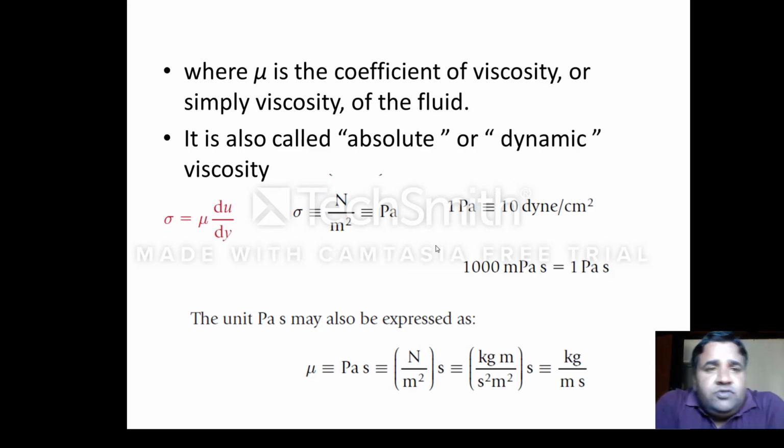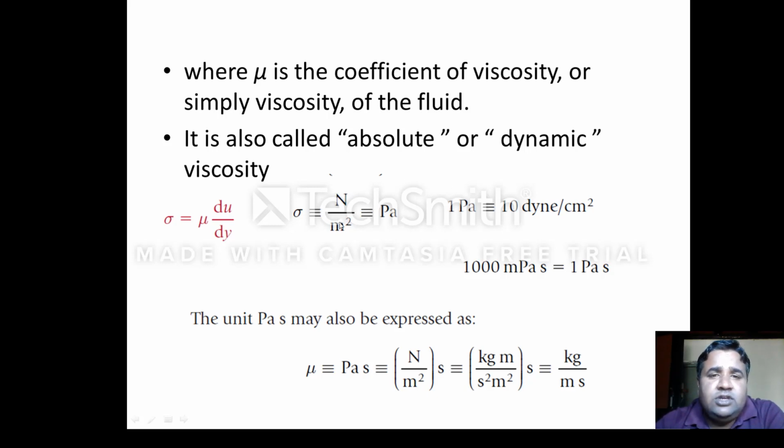Mu is the coefficient of viscosity, or simply absolute viscosity or dynamic viscosity, and sigma is the symbol for shear stress. Here dv over dy is taken for the shear rate, and mu is the coefficient of viscosity. We know shear stress is force per unit area, the Newton is the unit for force, and meter square is the unit of area.